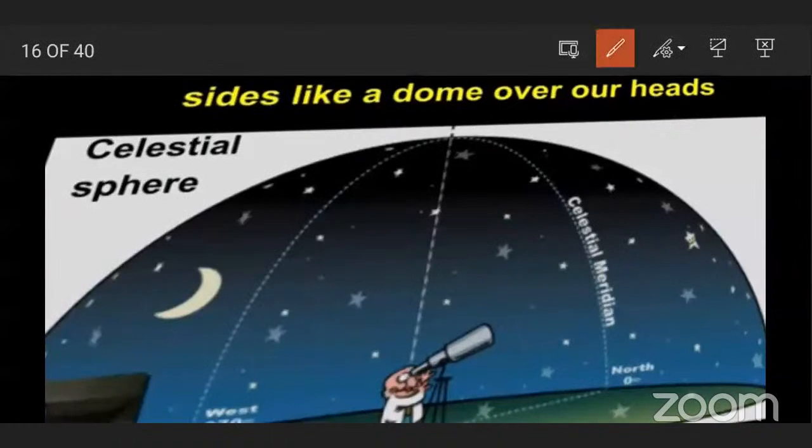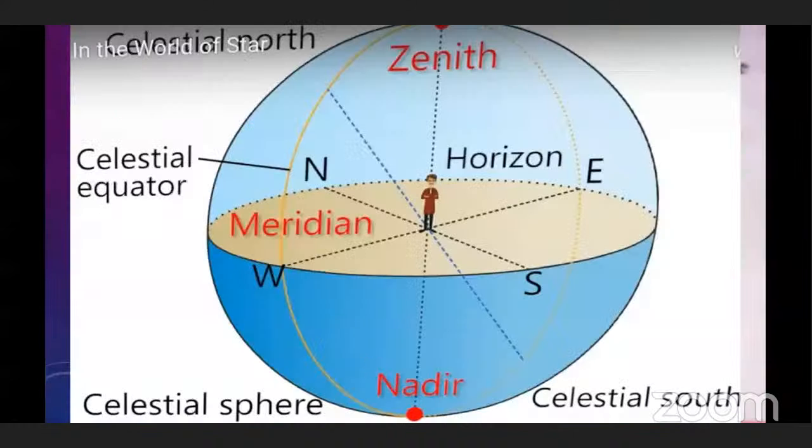If we stand here on the earth and look towards the distance, the sky seems like a dome over our head. Okay. A sphere we can see, and it is called the celestial sphere.